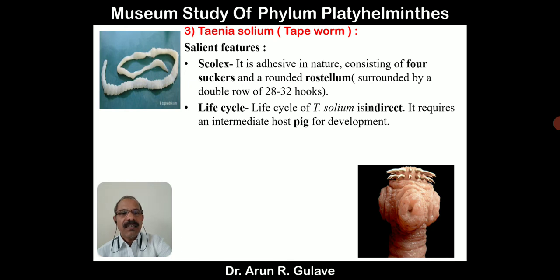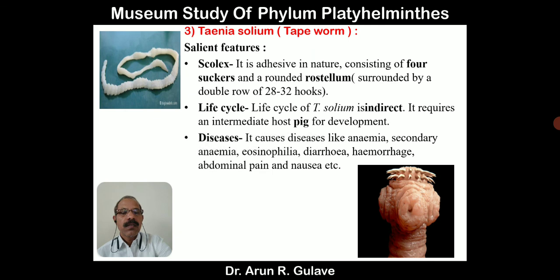The life cycle is indirect, meaning there is no larval development in the body. It requires an intermediate host, the pig, for development, and the definitive host is man. We are not going into detail about the life cycle; you might have learned it in the theory lectures. Keep in mind that it has two hosts. Indirect development, no larval form. Two hosts: the intermediate host is pig, the definitive host is man.